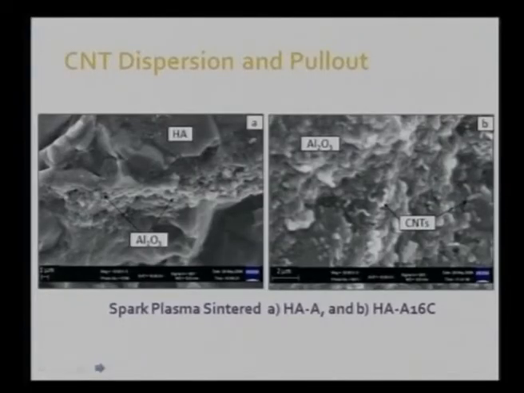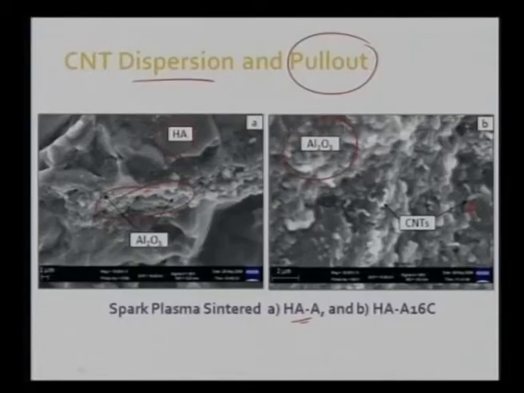This is a particular microstructure which shows that we have CNT dispersion. At the same time, we also do see some pull out. In the first case, we have hydroxyapatite with some alumina. So we can see that hydroxyapatite grains are out there, and we have nano aluminum oxide which is now dispersed in the hydroxyapatite grains. In the second case, we can also see some CNT pull out, or carbon nanotube pull out, in the hydroxyapatite and aluminum oxide composite. So we do see that CNT pull out is occurring. That means some extra energy has to be supplied in order to break the carbon nanotube, because carbon nanotube has very high fracture strength.